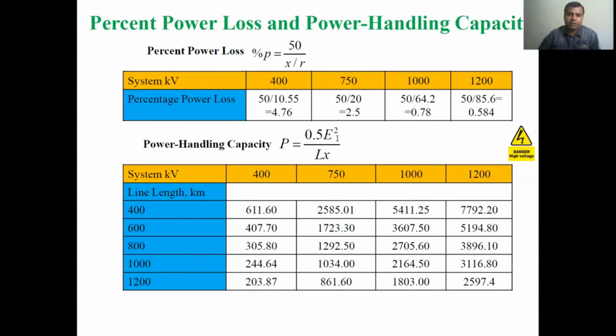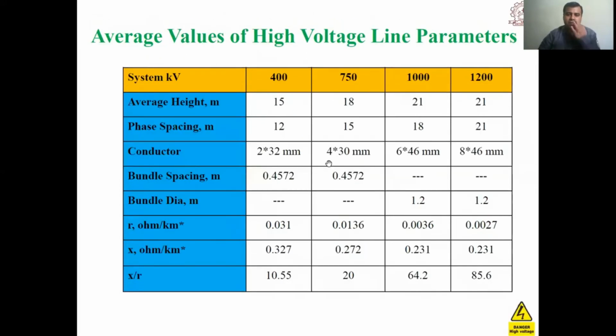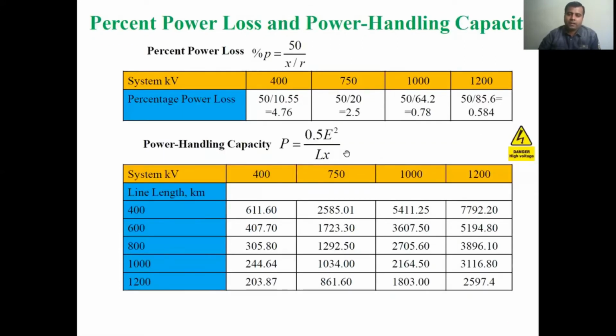So it will be 400 into 10 to the power 3 into 400 into 10 to the power 3, divided by 400 kilometers. And X we have to take as 0.327, which is the X for 400 kilometers for 400 kV. After putting in these values we get the power transmission capacity in megawatts. So this will be 611.6 megawatt.